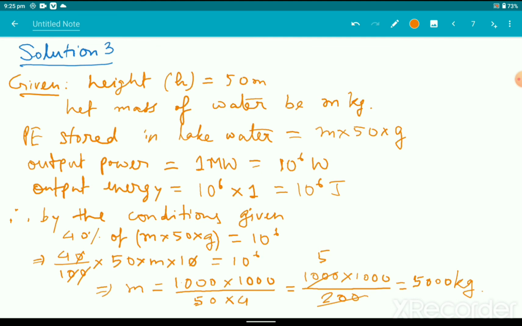Okay, so this is our solution number 3, and with this we come to the end of this class. We have also completed the chapter work, energy, power. In the next class we will be discussing problems on machines. Till then, thank you.